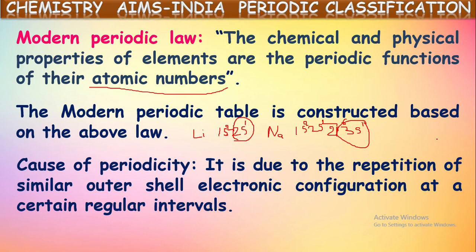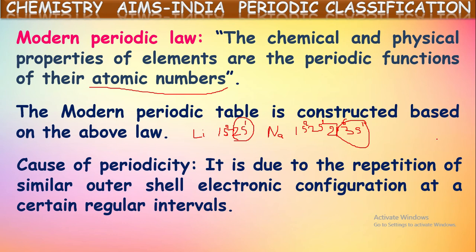So in that way, there is much more clarity in this classification because it is based upon the atomic number as well as valence shell electronic configuration. These two points were taken into consideration while classifying elements. First, they wrote all the elements in the increasing order of their atomic numbers, and they observed electronic configurations also.